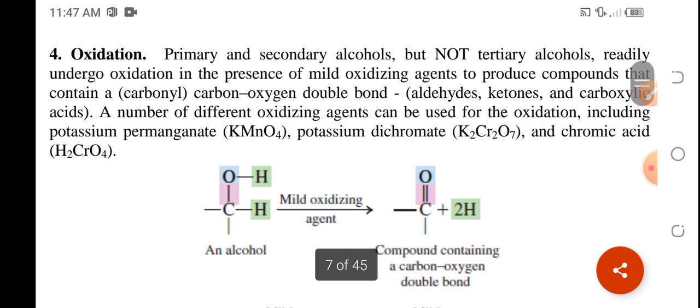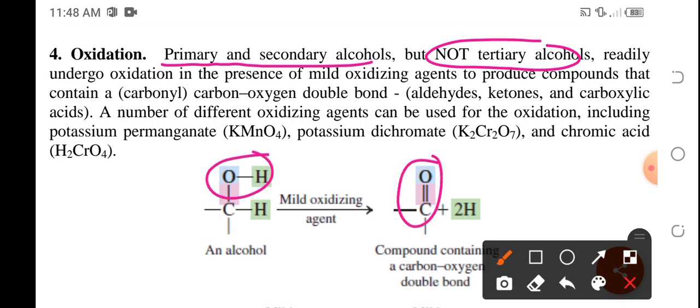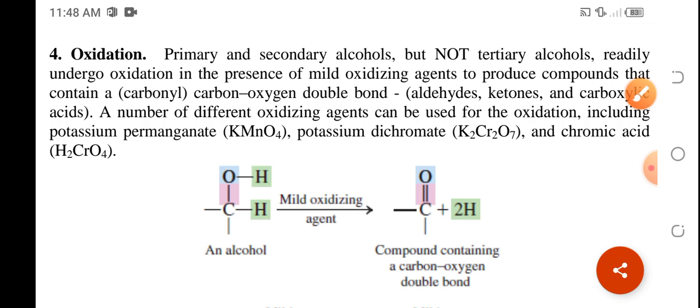Okay. Oxidation reaction happens primarily for primary and secondary alcohols only. Pag tertiary, no reaction na. Tertiary alcohol. Okay? So, kanina, once ingested, yung mga alcohol na discuss natin, the hydroxyl will then become carbonyl. Okay?